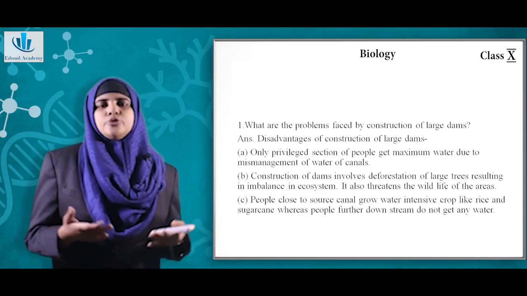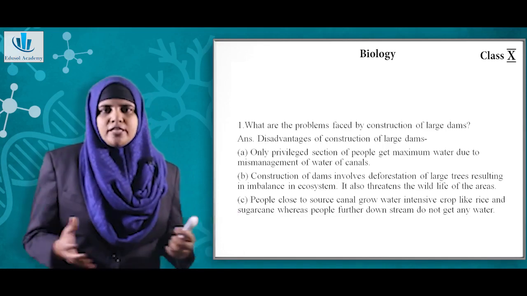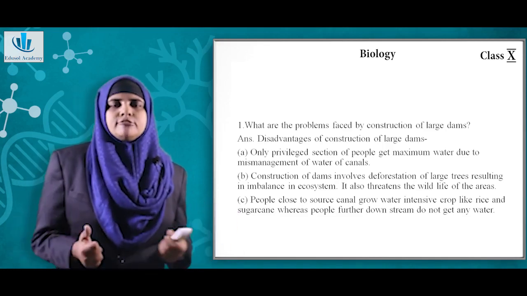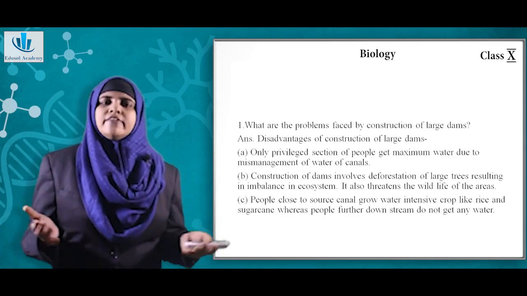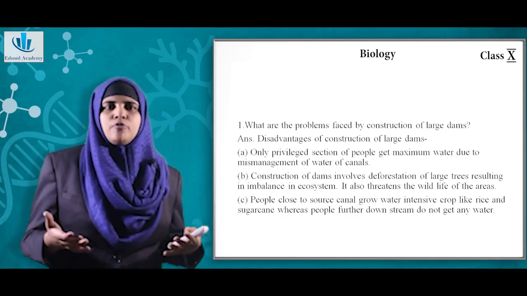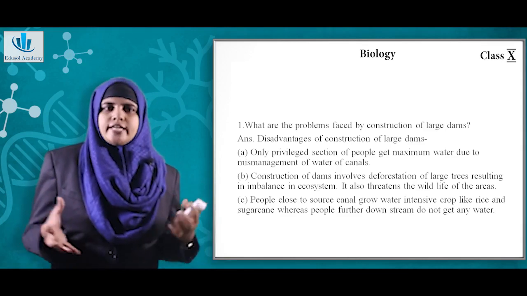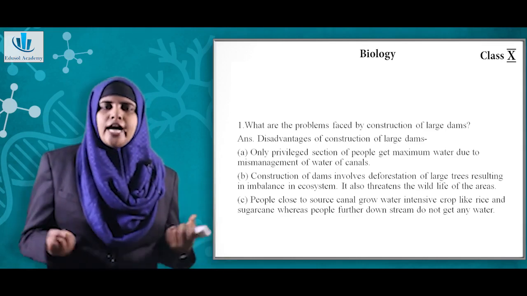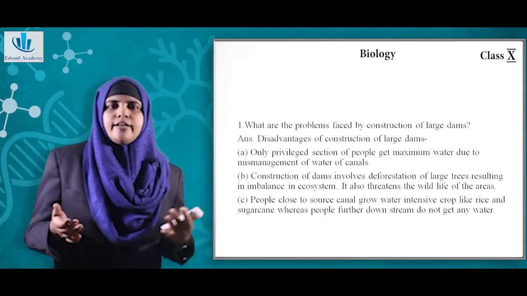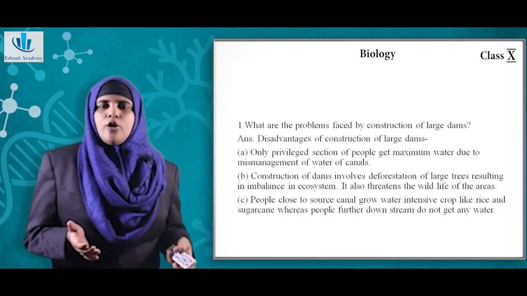And then another issue is the disparity, or inequality, in the distribution of water. People who are living near the canal get maximum water, and they grow water-intensive crops like sugarcane and rice. And people further down the stream do not get enough water.